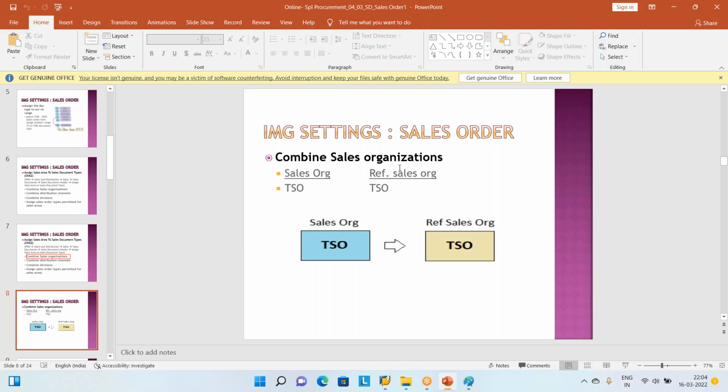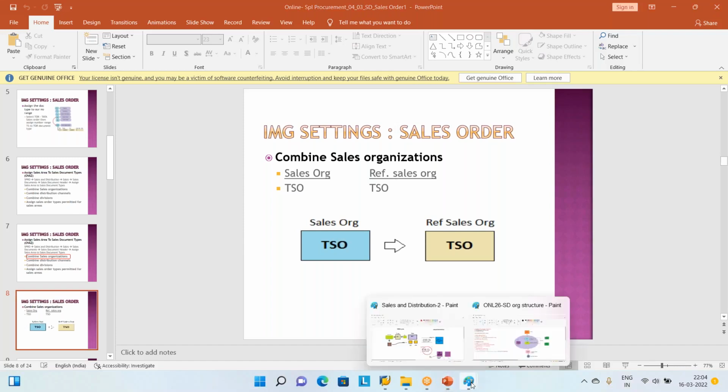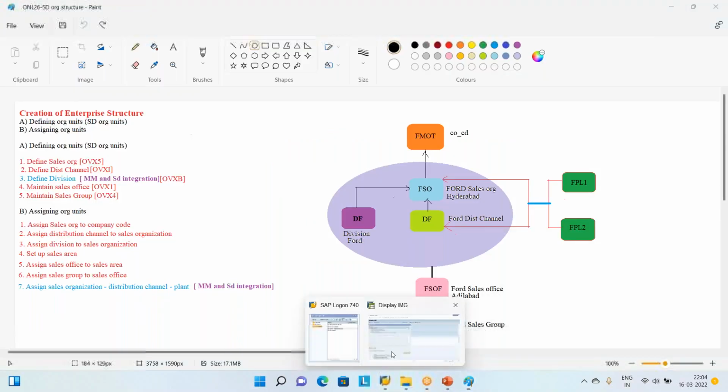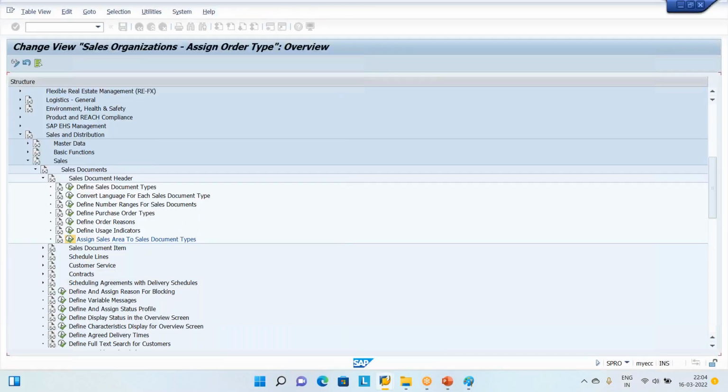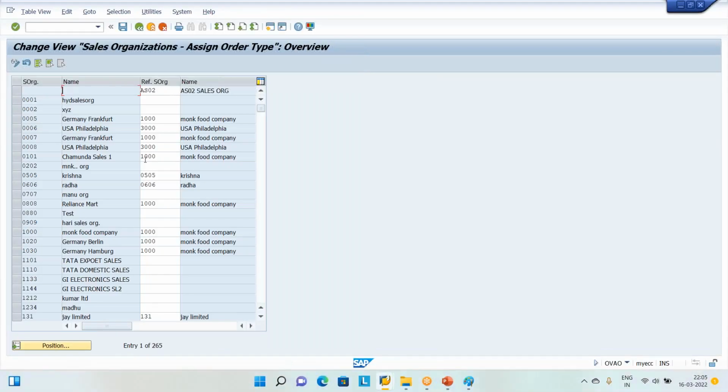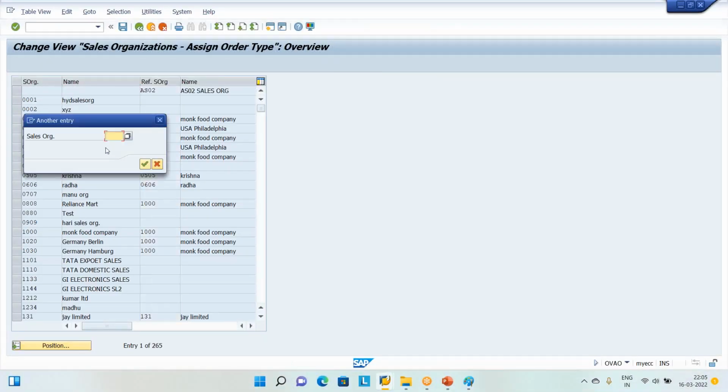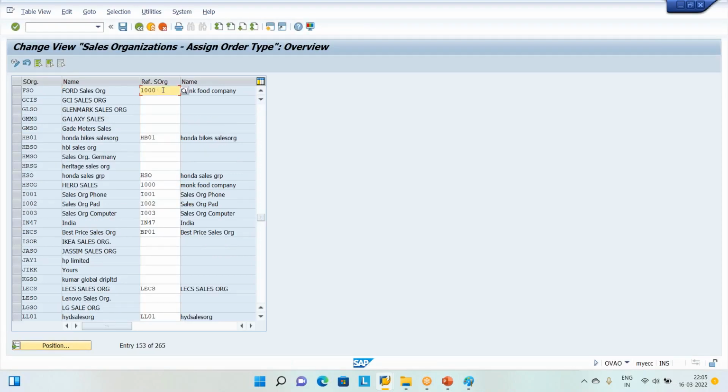Srinivas, what is reference sales organization? You are going to get clarity. First, select a reference sales organization and create it. So here go and say combined sales organization. Link my sales organization. SAP will show sales organization and reference sales organization. Already I created one sales organization called FSO. Now instead of creating another one, I will say my same FSO I am going to call as my reference sales organization also. My sales organization and my reference sales organization are one and the same.